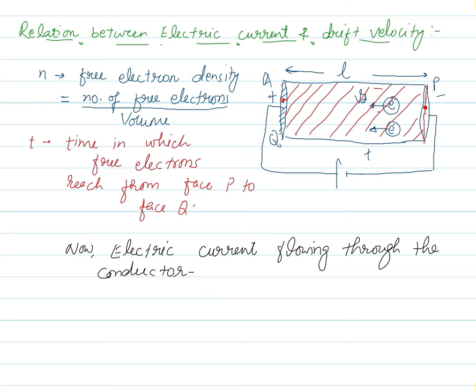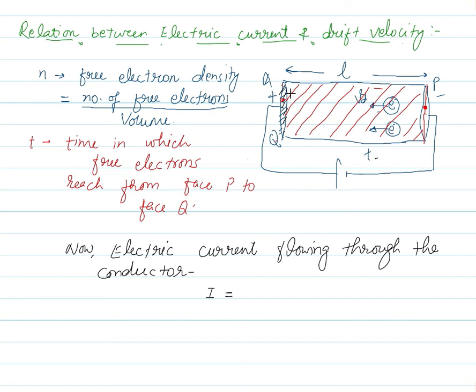Okay, now I equals, how will you write current? See, from this cross section, as I am telling you again and again, all these free electrons lying in this whole conductor have crossed the cross section in this time t.